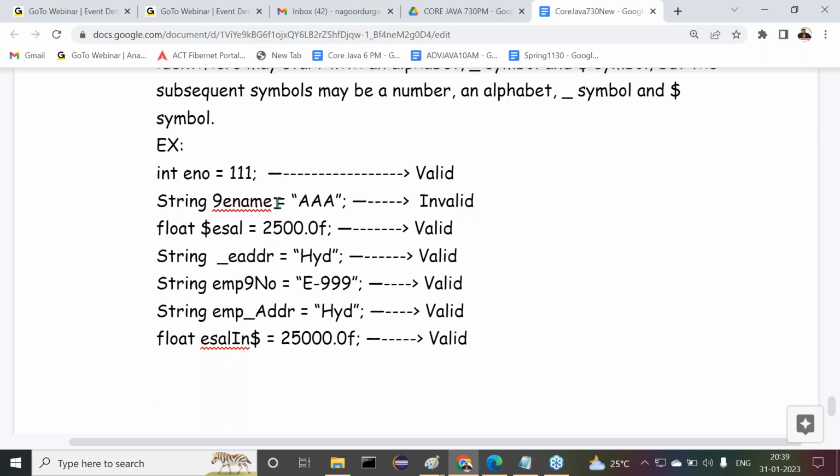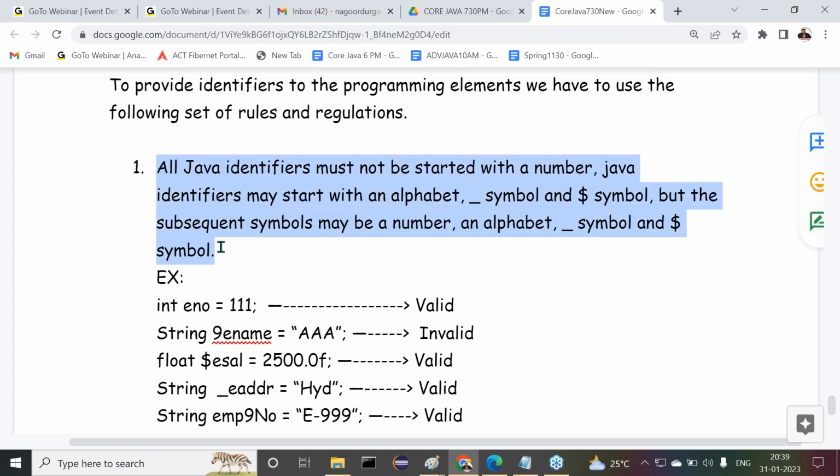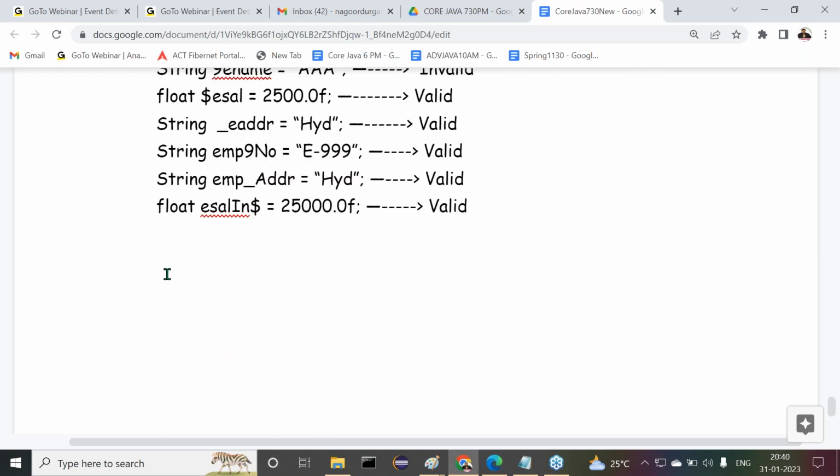Right. For giving identifiers, rule number 1 we completed. What is rule number 1 here? All Java identifiers must not be started with a number. Java identifiers may start with an alphabet, underscore symbol, then the dollar symbol, but the subsequent symbols may be a number, an alphabet, underscore symbol, and a dollar symbol. Clear? All of you are getting clarity now? Right, sir. Nice. Fine. Next, let's come to the next point here.